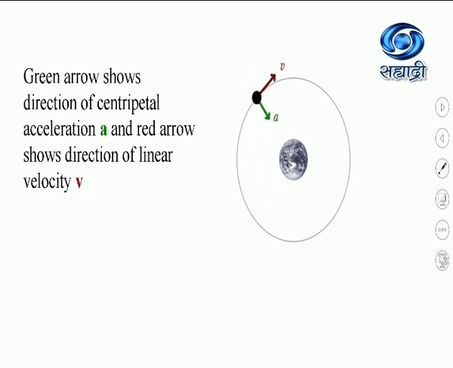This green arrow shows the direction of the centripetal acceleration at any position, directed along the radius toward the center of the circle. This red arrow shows the direction of the linear velocity at any position, which remains along the tangent to the circle. So this is about the uniform circular motion.